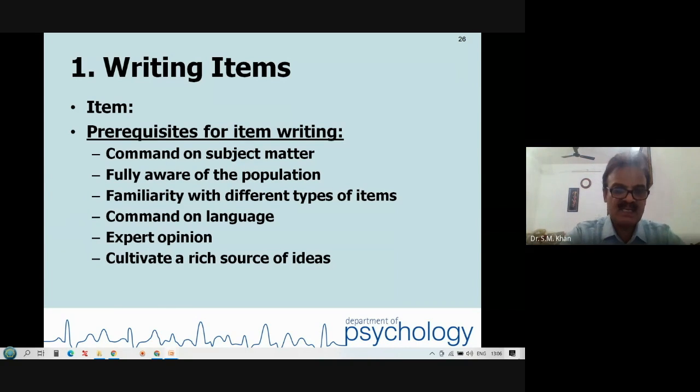Number of different types of constructs you can have, but a rich source of ideas. If I am trying to retain an employee in the organization, then I need to talk to the top management, middle management, a group of employees, their unions. Then on the basis of ideas, I need to develop the subconstructs.